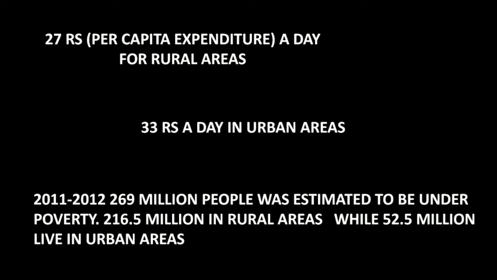So we can see that the number of people living in poverty is higher in rural areas. It is because of many reasons, which we will be discussing one by one.